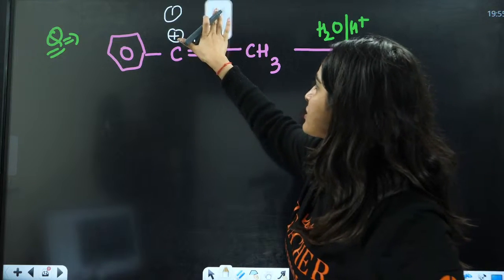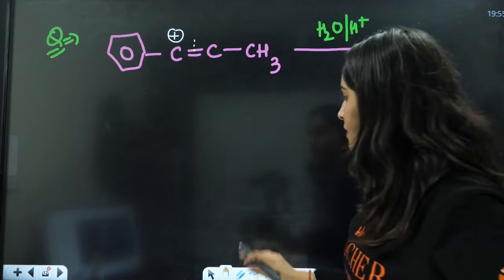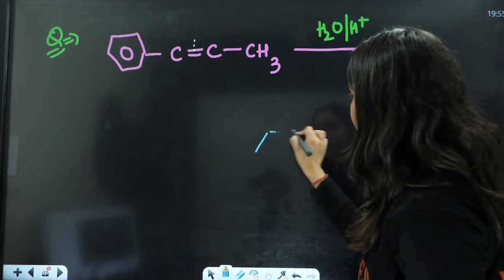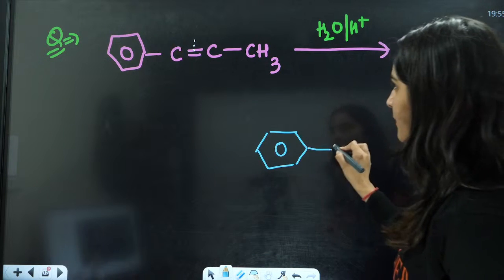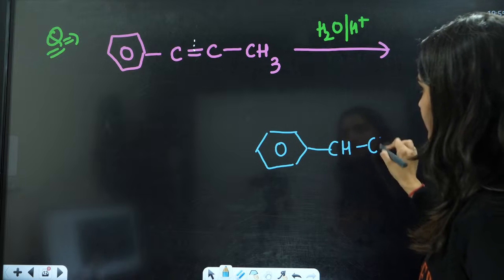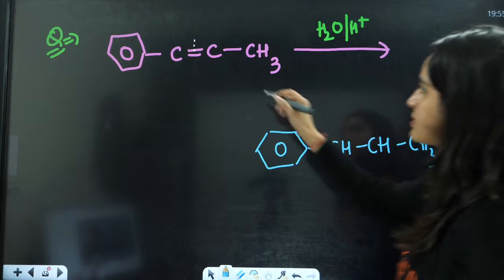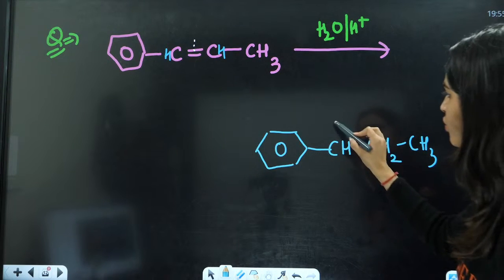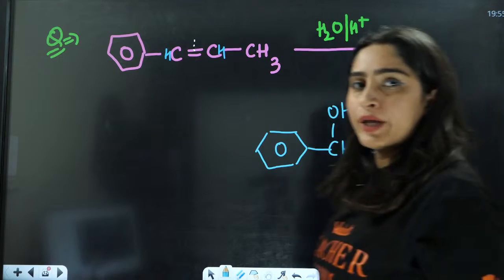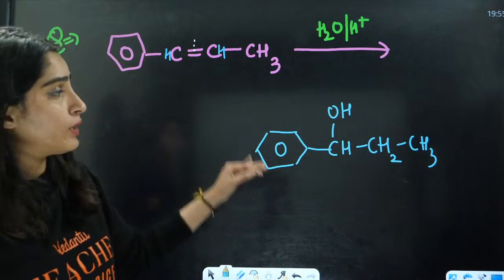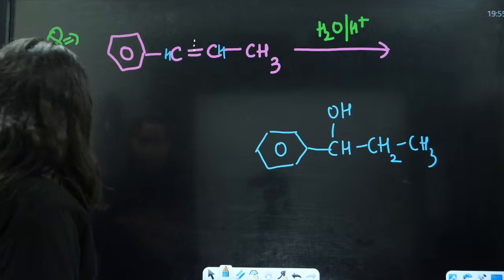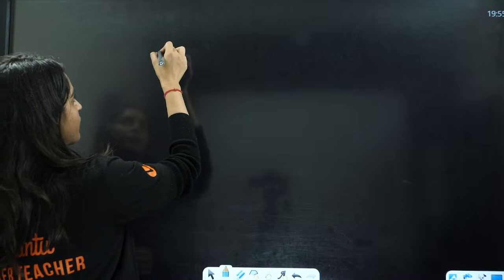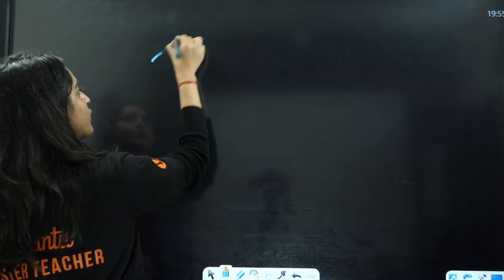So in this case, we are going to select the formation of this carbocation, and hence the product is: this is your benzene, this is CH, this is CH, this is CH3. Here should be CH2 and here should be OH. This is going to be your final product in this case. One more example here. For example, you have a reactant.